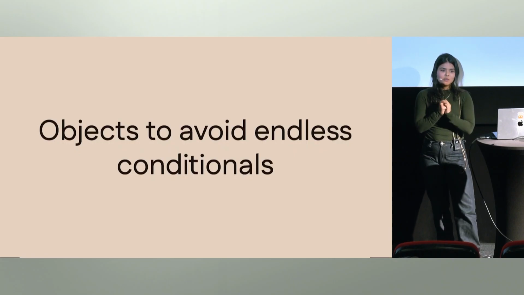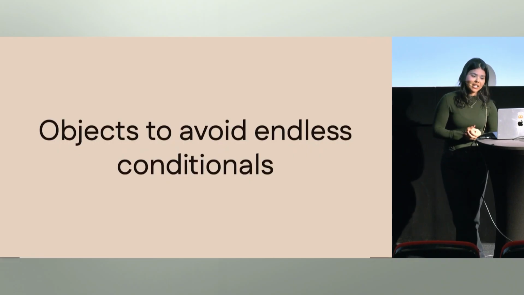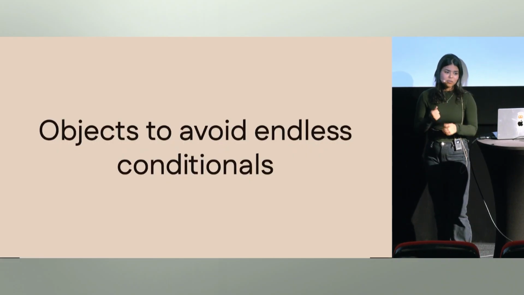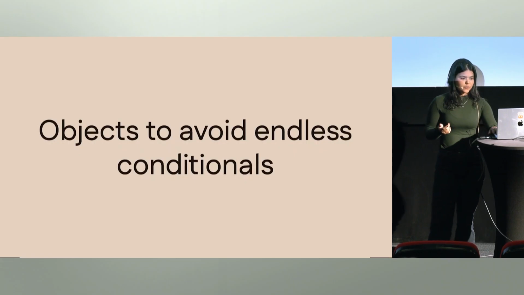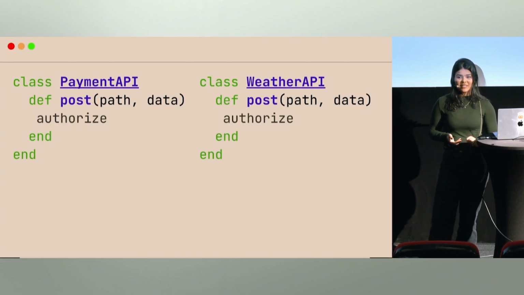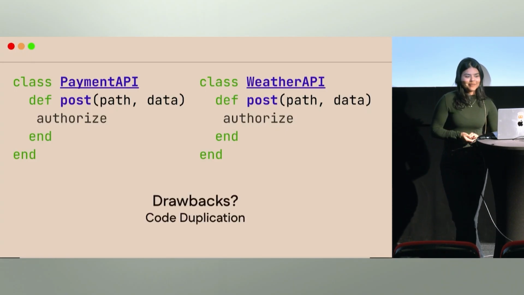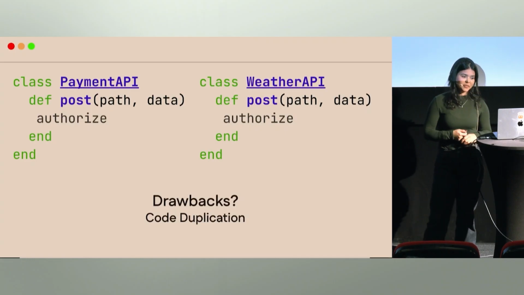So if we're writing Ruby code, it's important to know how to take advantage of object-oriented design and learn how to model our classes and objects to avoid these endless conditionals. In reality, maybe that's what we want: different classes, different objects, no superclass needed. And we may think, oh, but we're going to have duplicated code now. The shared headers or the shared error handling. But this duplication may be so much easier to deal with than the wrong abstraction.